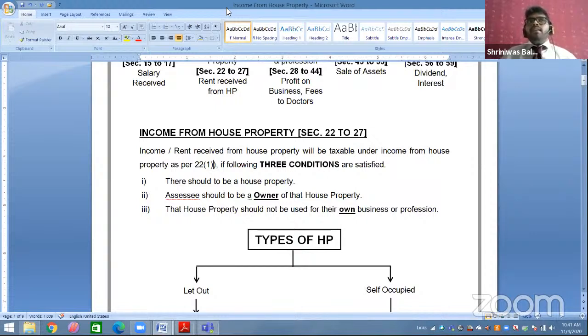Okay. Then two bedroom hall kitchen rented to someone, and in a shopping mall, if you are having some gala and some premises that you have rented, that is also income from house property. The reason is having four walls is a house property. So first condition, there should be house property. Second condition is, assessee should be the owner of that house property.